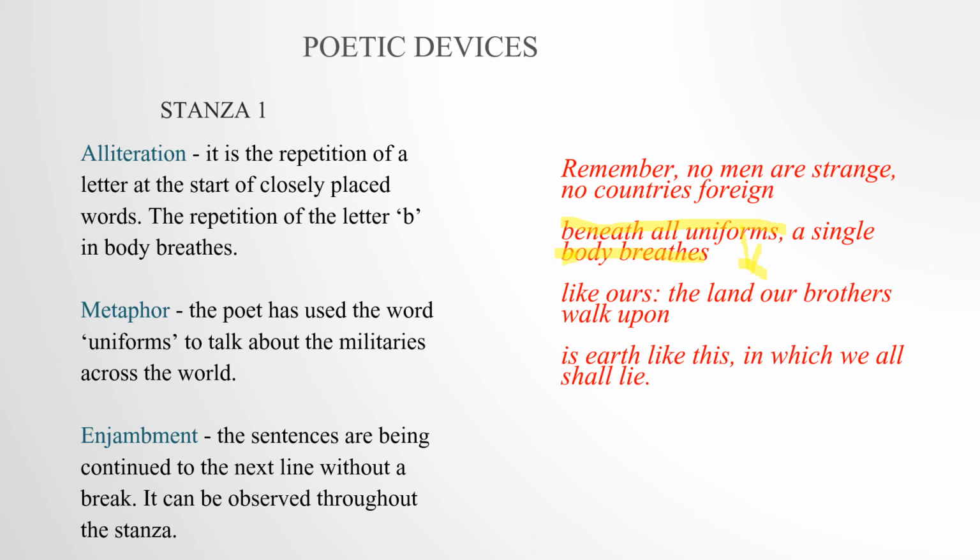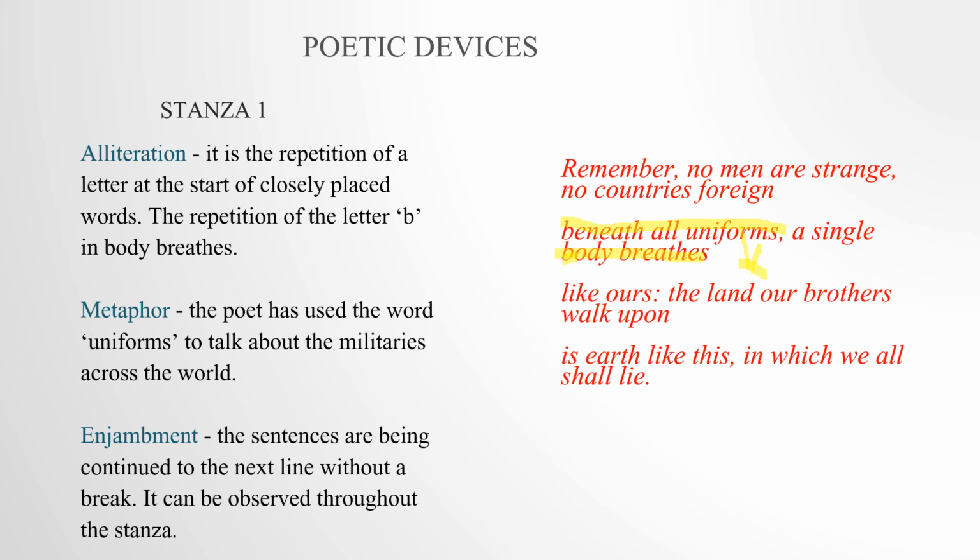Enjambment is the continuation of a sentence without comma and full stop. You can see that in the second and third line there is no full stop, no comma, and there is a continuation of the sentence. So we can say that in the first stanza there are three poetic devices: alliteration, metaphor, and enjambment.